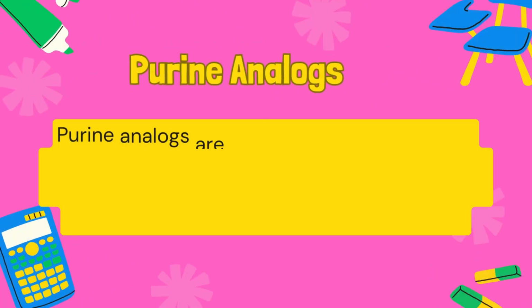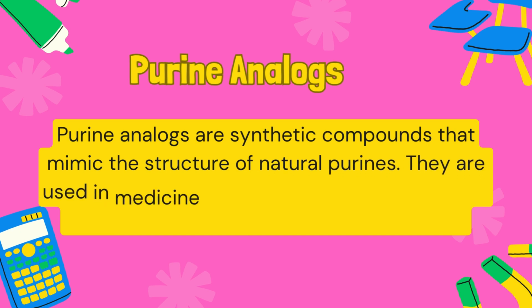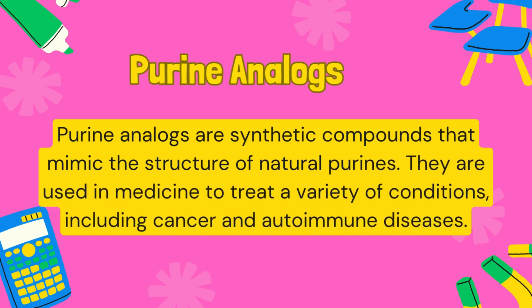Purine analogs are synthetic compounds that mimic the structure of natural purines. They are used in medicine to treat a variety of conditions, including cancer and autoimmune diseases. One example of a purine analog is azathioprine, which is used to suppress the immune system and prevent rejection in organ transplant patients. Another example is mercaptopurine, which is used to treat leukemia and other cancers by interfering with DNA synthesis.